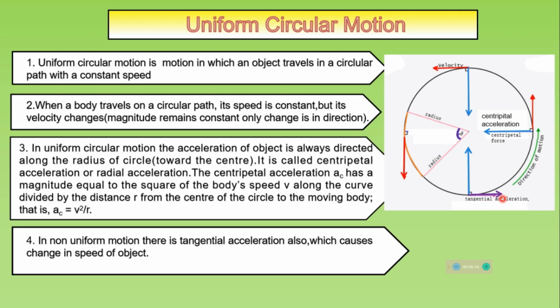In non-uniform motion, there is a tangential acceleration which causes change in speed of the object. Since we will not discuss non-uniform motion here, we will discuss uniform circular motion. But this is the reason that tangential acceleration causes change in speed during circular motion. But we will study the centripetal acceleration, which is radial acceleration.